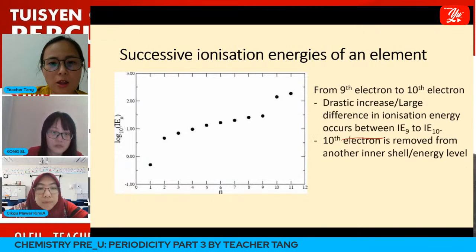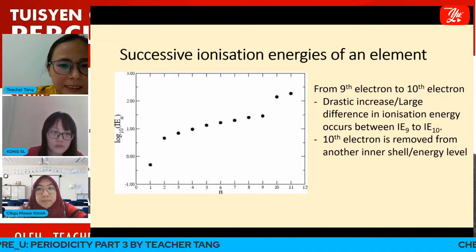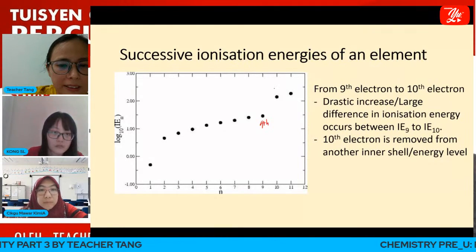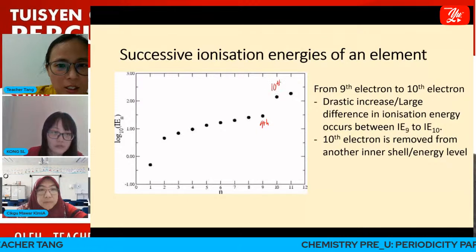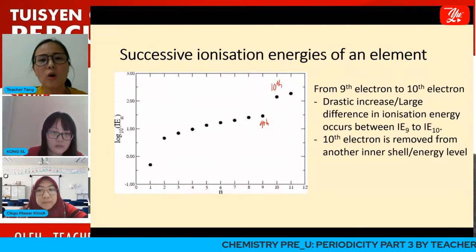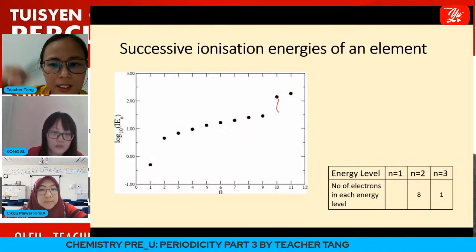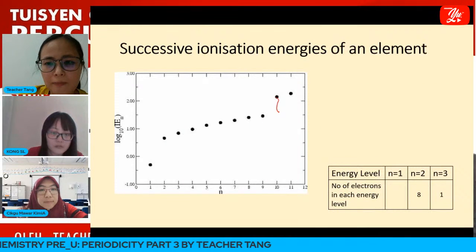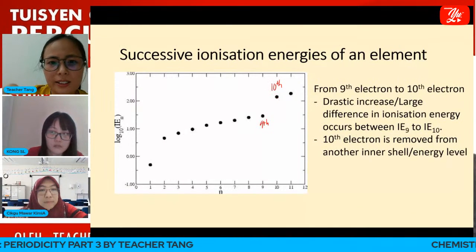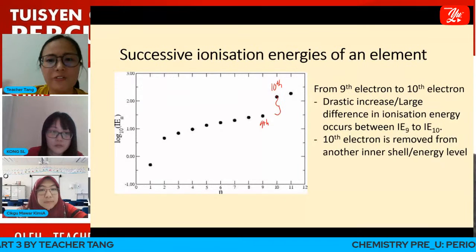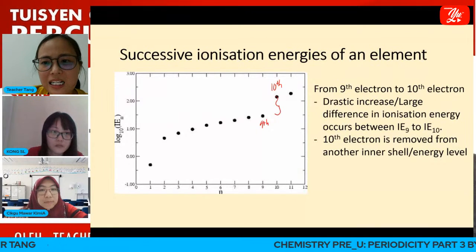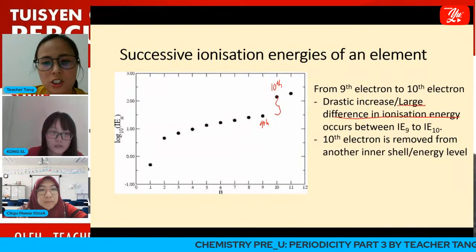Then now we move on. So just now, this is the 9th electron, so this is the 10th electron. Between the 9th and the 10th electron, can you see that there is another large difference in ionization energy?